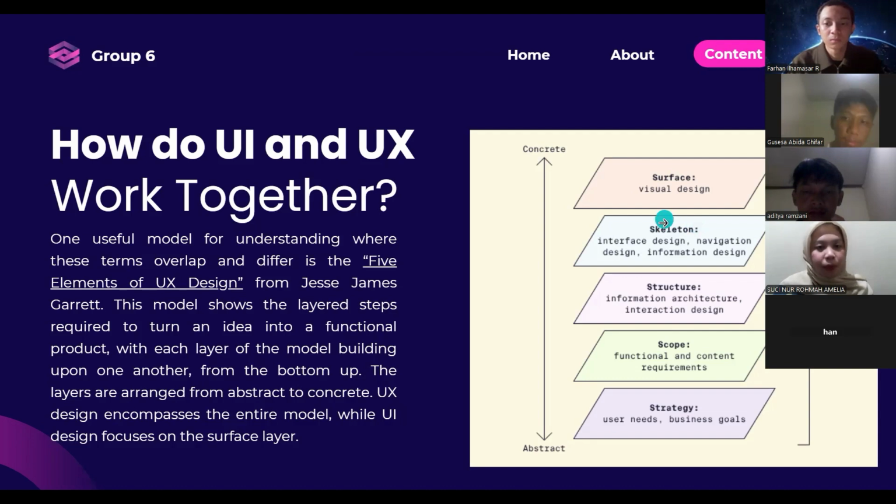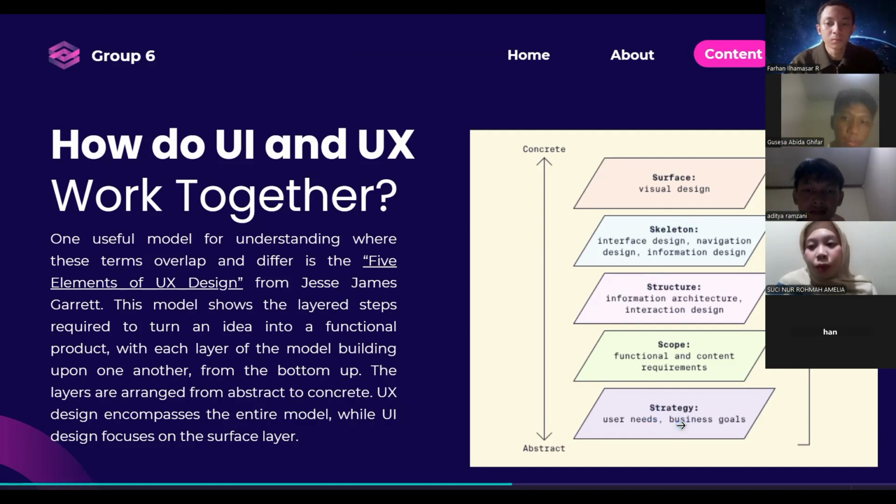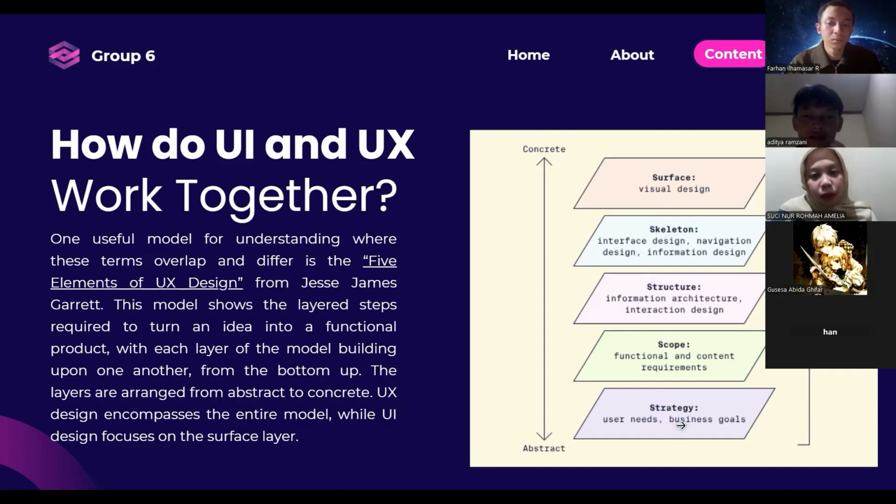I will explain from the bottom one, which is strategy. Strategy is the foundation of UX design. The strategy defines what the user needs and what the product is trying to achieve. So strategy ensures that the interface is not only functional, but also meaningful and aligned with real user goals.